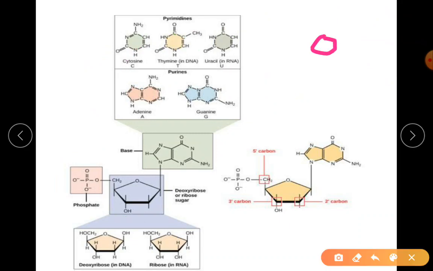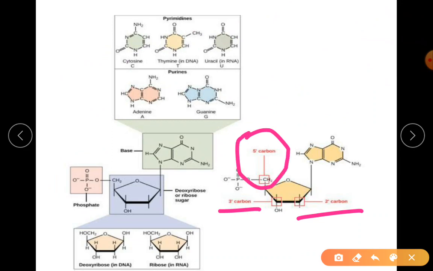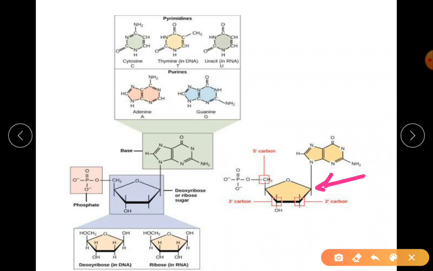Just remember there is your ring structure in ribose. In your ring structure, we are talking about the position of carbons. So it's given here: second carbon atom, third carbon atom, fifth carbon atom. Now where is the nitrogenous base attached? Observe where it is attached. It is at the first carbon atom. This is the nitrogenous base.